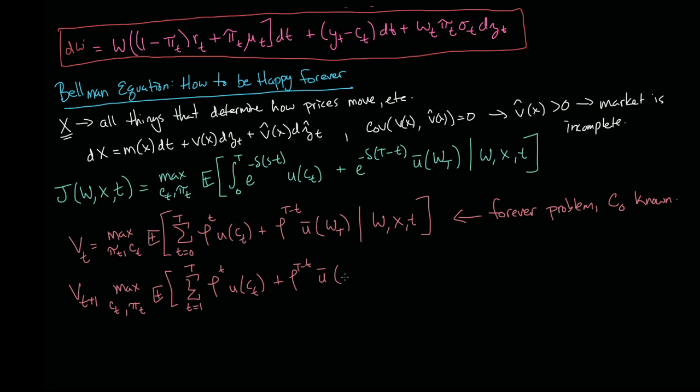So really, this problem can be decomposed into two problems. We'll call this the tomorrow problem. It can be decomposed into the today problem and the tomorrow problem. And they're almost the same thing. And so if we write it that way, you could say, well, we maximize today using that c_0 that we're given.